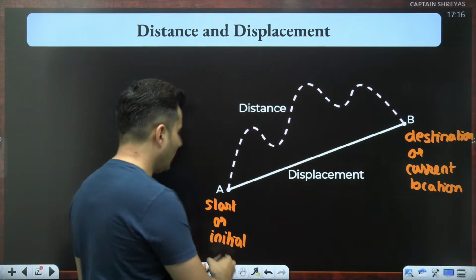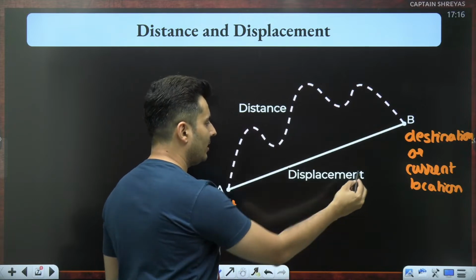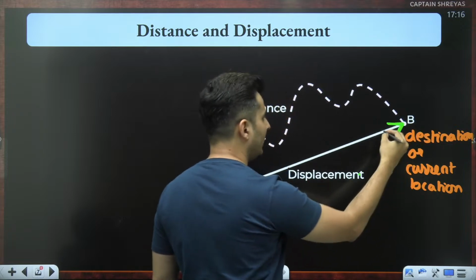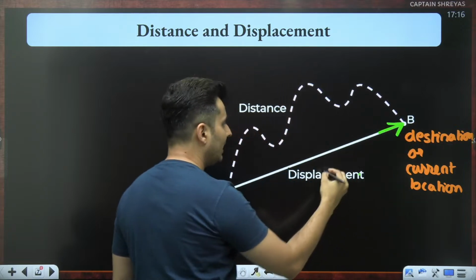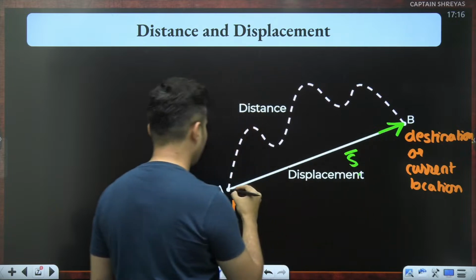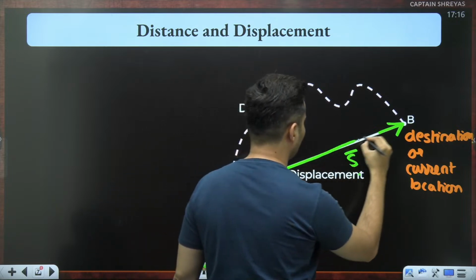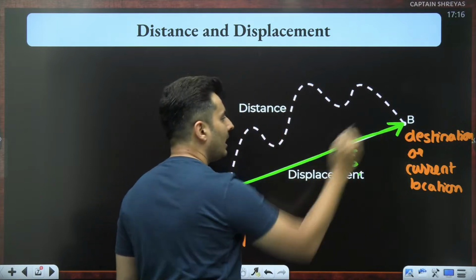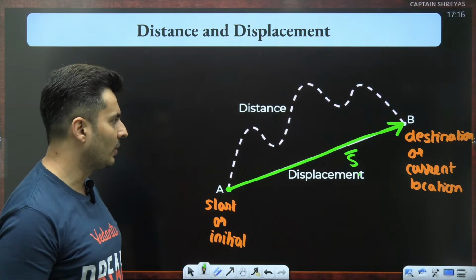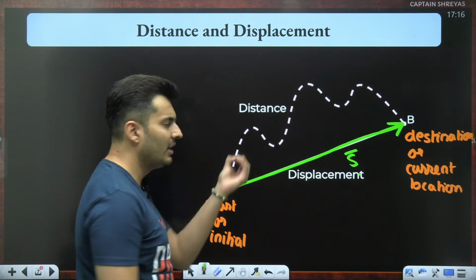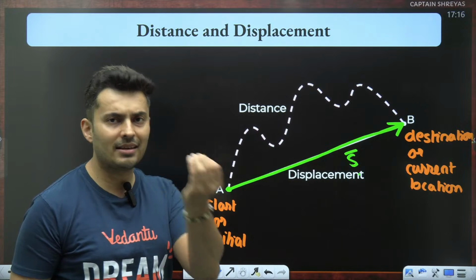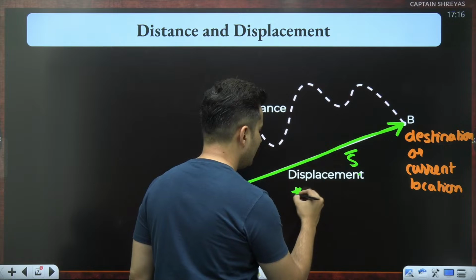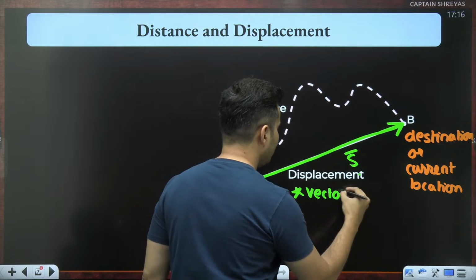Then if I join the initial and the final point with an arrow mark pointed towards the final location, that is referred to as displacement. It's a ray which starts from the initial point and ends at the destination or the current location. Usually the symbol for displacement is S. It's a vector quantity. Understand, displacement is a vector quantity.